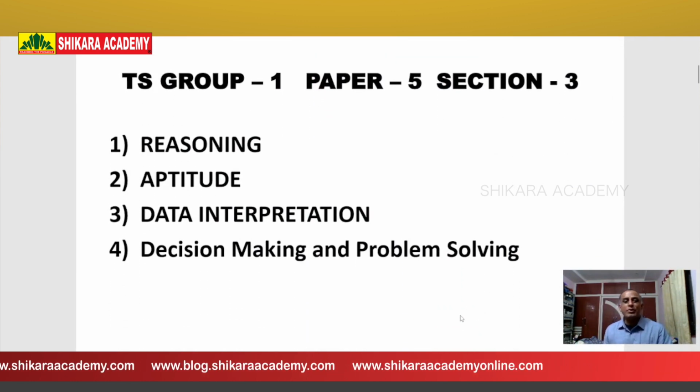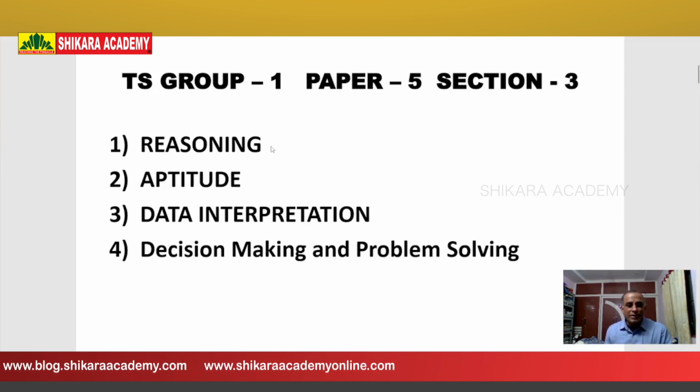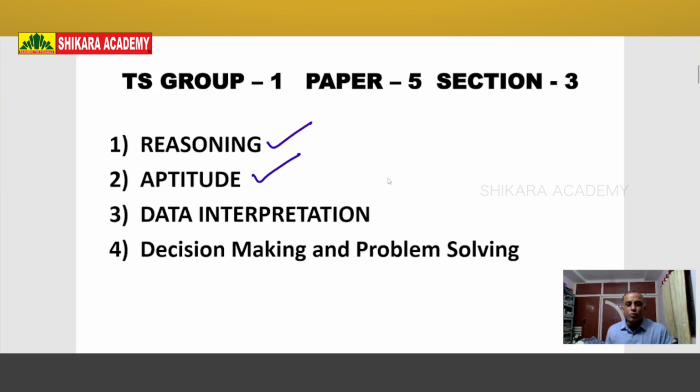Okay, now in Group 1 Mains Paper 5, how to become a master? What are the important topics? According to the syllabus, once again we'll discuss each and every topic. The first one is reasoning. The next one is aptitude. The next is data interpretation. And finally decision making and problem solving.